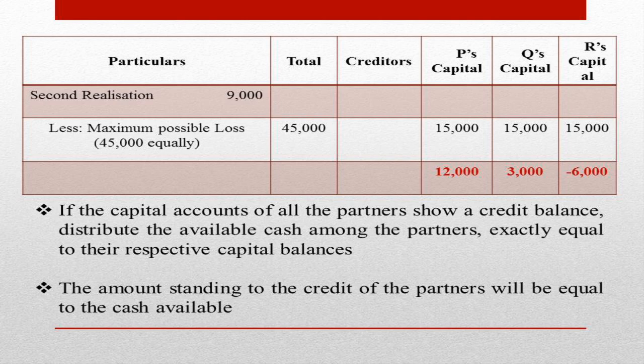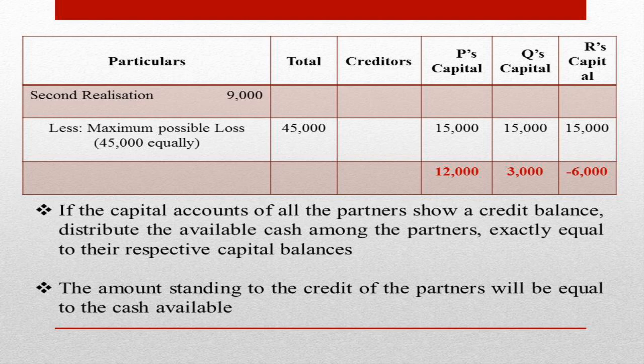What we have to do at this stage, the deficiency in R's capital is to be borne by the solvent partners. R is considered as an insolvent partner because R has got a deficiency in his capital account, and P and Q are considered as solvent partners. Therefore, the deficiency in R's capital account is to be borne by the solvent partners P and Q in the ratio of their last agreed capitals as suggested by Garner versus Murray ruling.